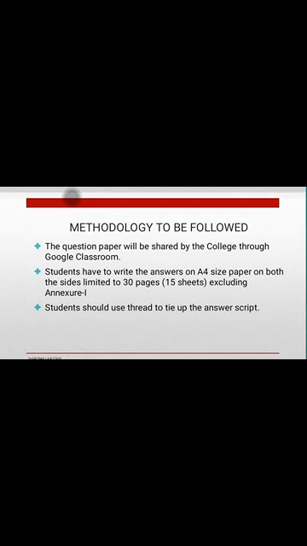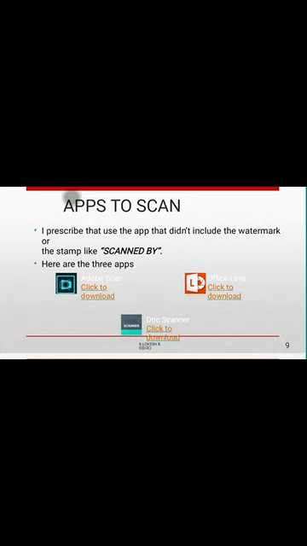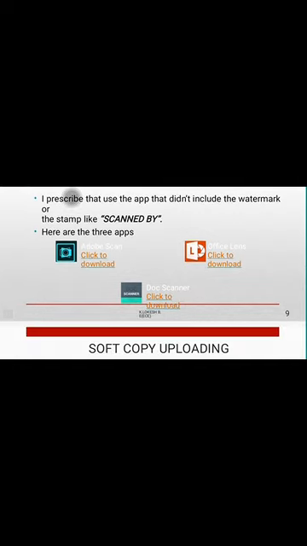After completing your answers, you need to tie them up neatly, scan them and upload. For scanning you have plenty of apps, and here we are recommending three: Adobe Scan, Office Lens and Doc Scanner. You can get these apps from the Google Play Store, install them and check how to use them before the examination itself.